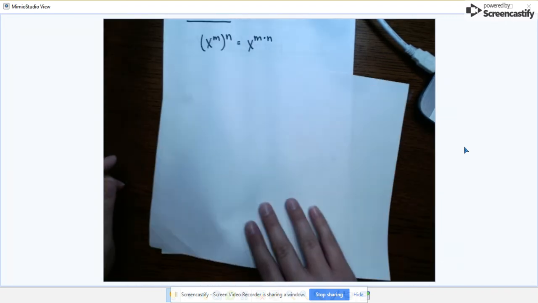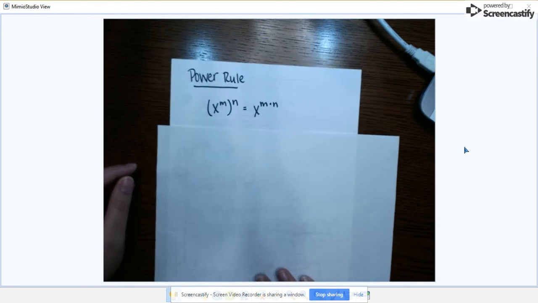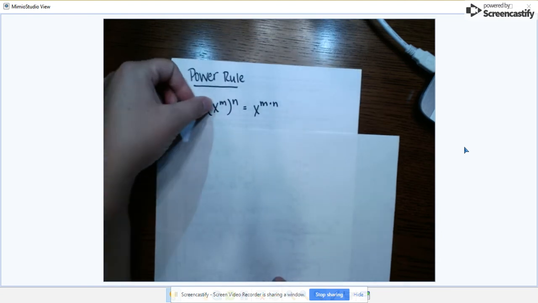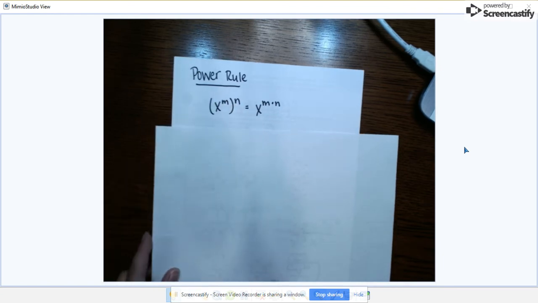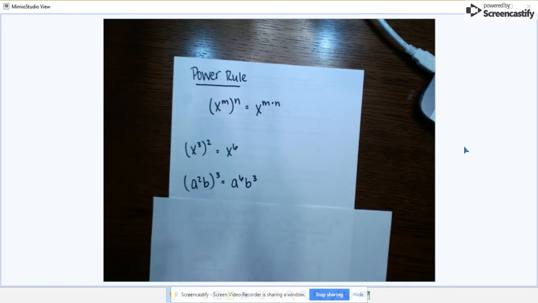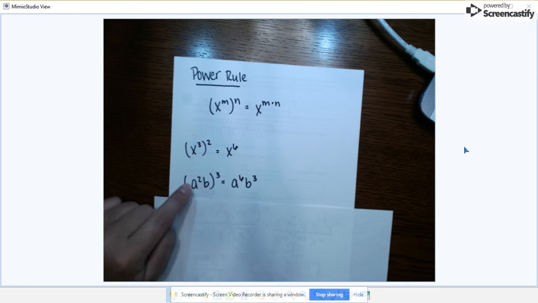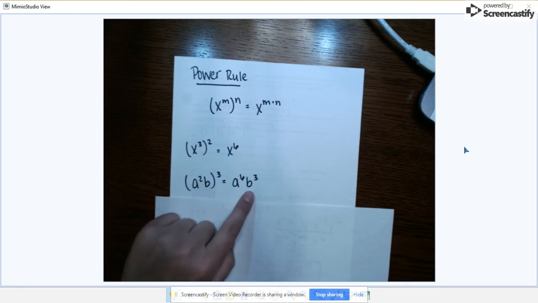Okay, one more rule. We have the power rule. So we have x to the m raised to the n power. We multiply these two exponents. So there's a couple examples. If you have more than one thing inside your parentheses, both variables or all variables or numbers get that exponent. So a to the 6th b cubed.